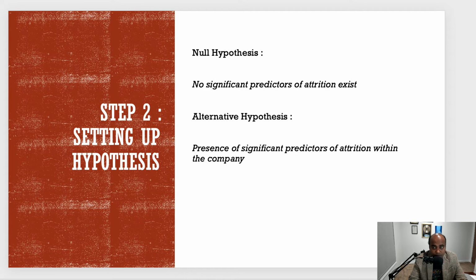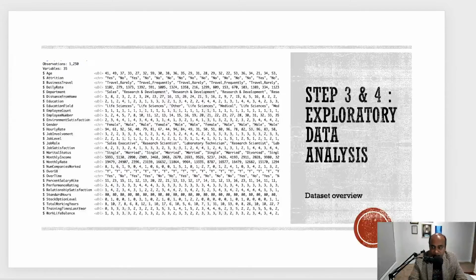So after we have developed the hypothesis, I guess the next step is to go into the data and the EDA part. For our data, in the case study, I have used the IBM data set on attrition. It's freely available and publicly used by a lot of consultants for their work. The IBM data set contains over 50 columns of data, and it's a very good data set to try your hands on.